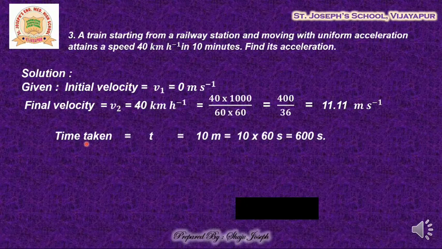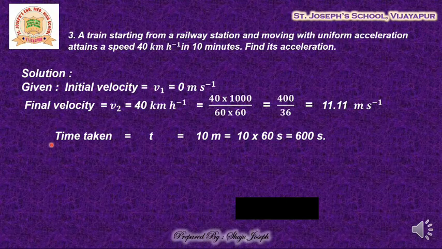The last but not the least, you need the time taken, which is equal to 10 minutes. But I don't want it in minutes, I want it in seconds. So convert minutes into seconds. That is 10 into 60 seconds. That is equal to 600 seconds. We got the time also.